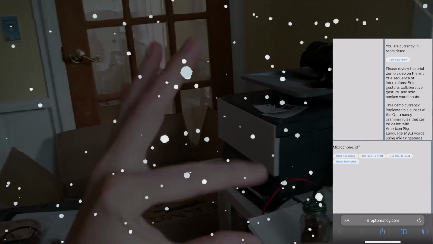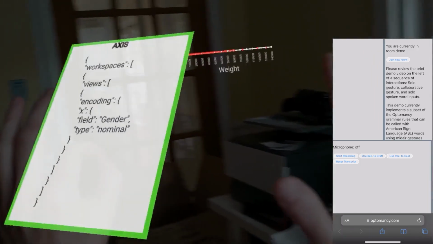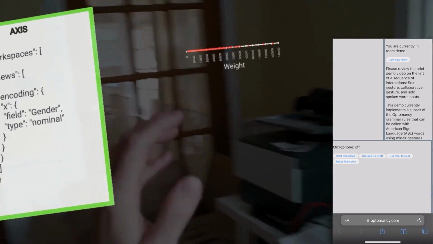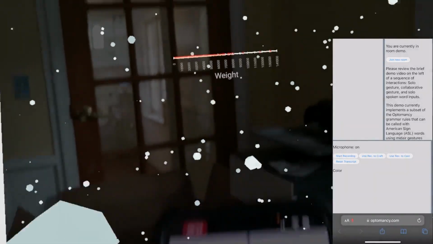Once signaled, our rendering system, the eponymous Wizualization, matches the user's input with stored system commands, and generates a specification for Optimancy, the grammar we wrote for the system, and its React Three Fiber interpreter, Optimancy R3F, returns a React Three Fiber visualization component, color, which is then rendered to the scene.